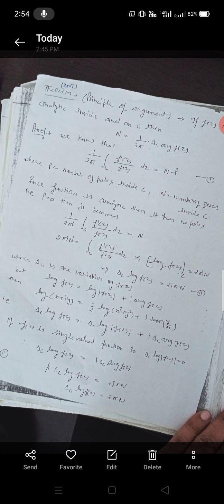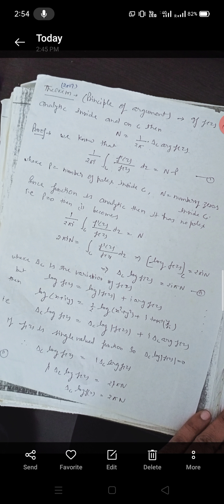Since the function is analytic, it has no poles, that is P is equal to 0, and then equation first becomes 1 upon 2 pi i integral over C of f dash z over f(z) dz is equal to capital N. Again this can be written as integral over C of f dash z over f(z) dz is equal to 2 pi i N, which is log f(z) over C, that is delta C log f(z) is equal to 2 i pi N. This is equation second.